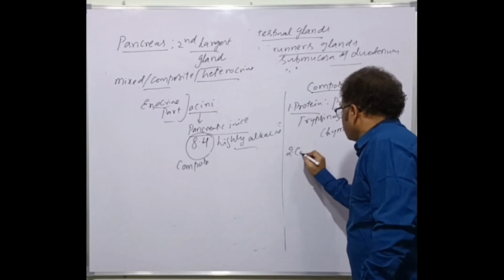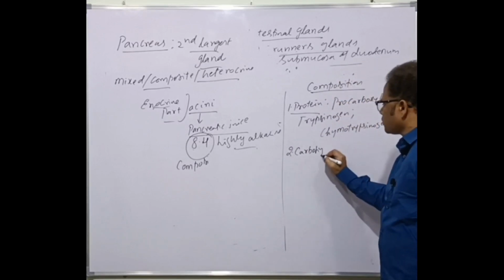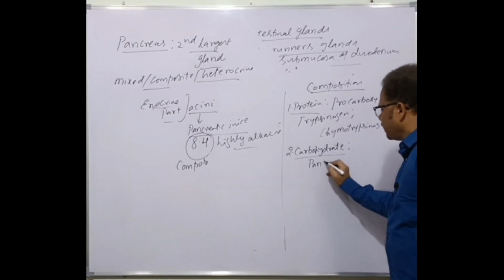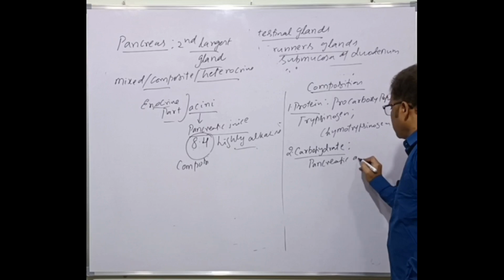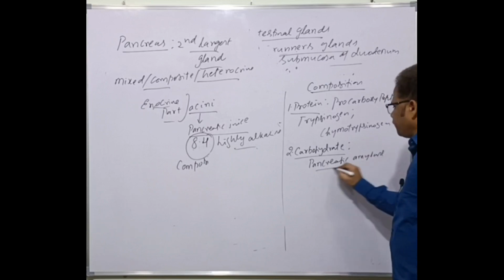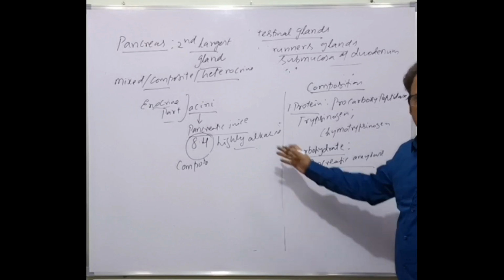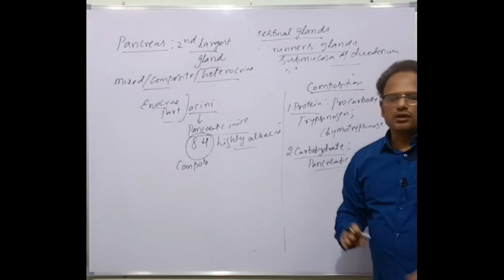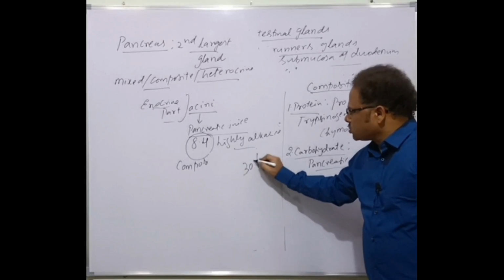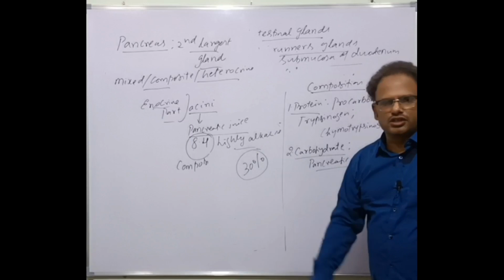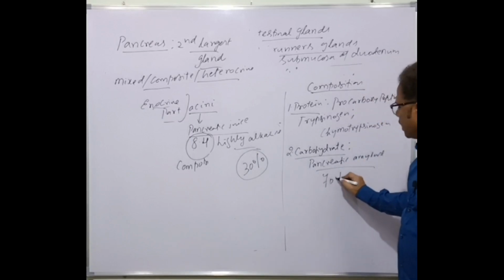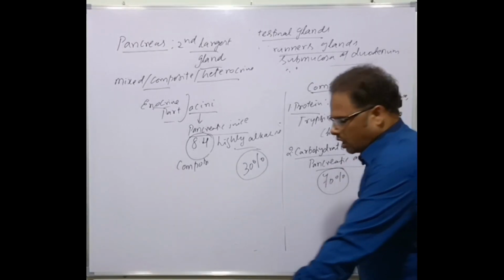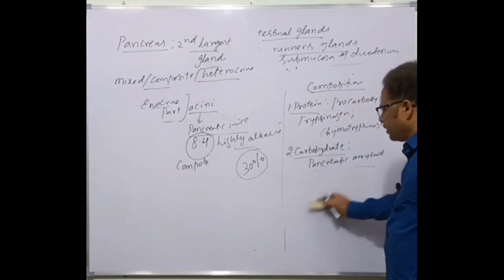Next, carbohydrate digesting enzymes. The carbohydrate digesting enzyme here is the pancreatic amylase, as different from salivary amylase, which we were discussing a few minutes back. The salivary amylase, called ptyalin, is responsible for 30% of starch digestion, whereas almost 70% is the responsibility of the pancreatic amylase. So the starch digesting enzyme is the pancreatic amylase.